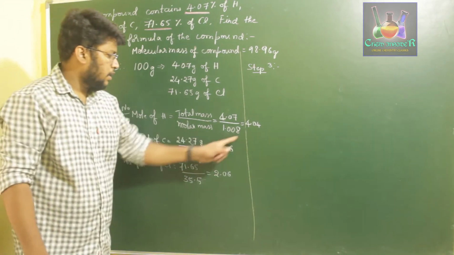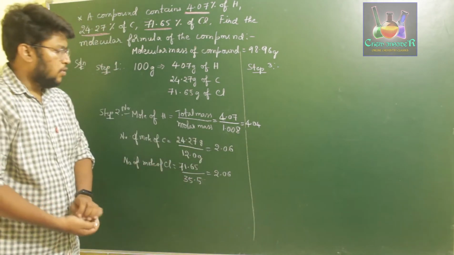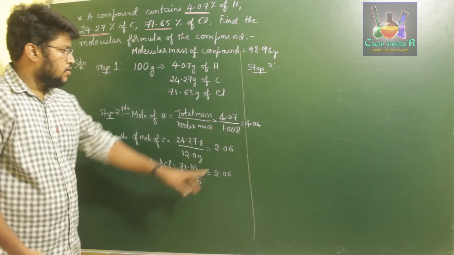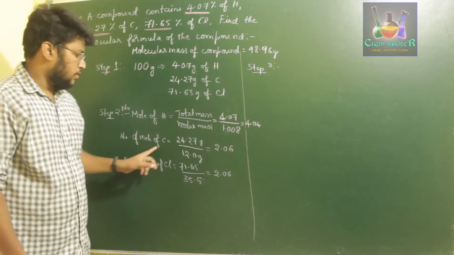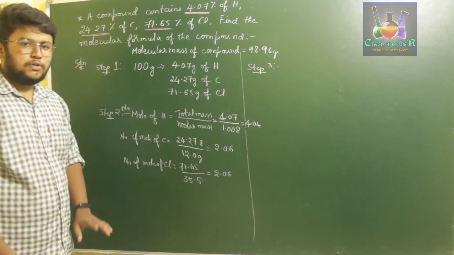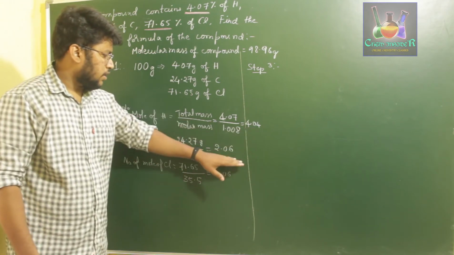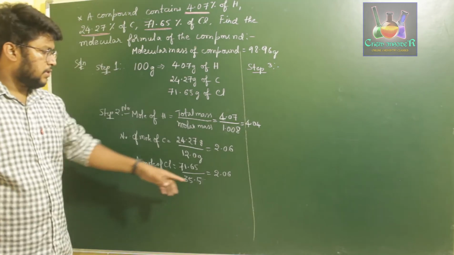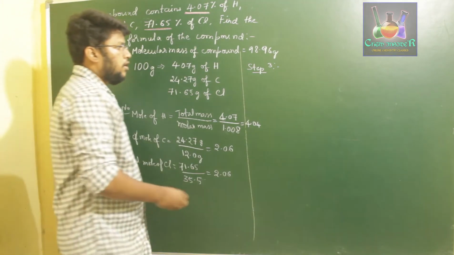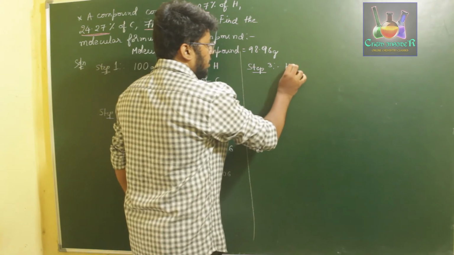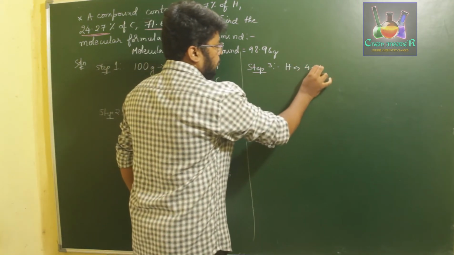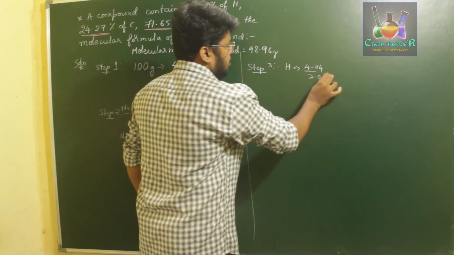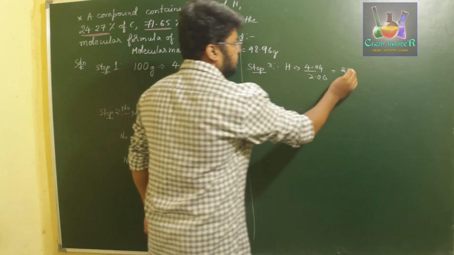If you observe, we have 4 moles of hydrogen, 2 moles of carbon and 2 moles of chlorine. We divide each by the smallest number, 2.06. For H, 4.04 divided by 2.06 is 2.